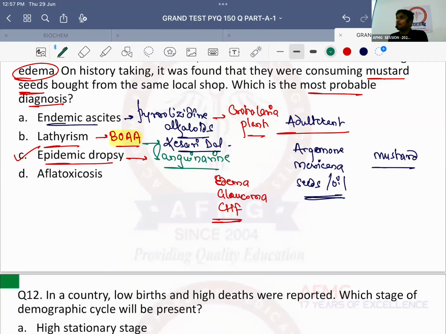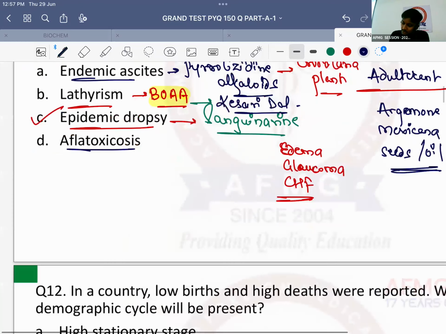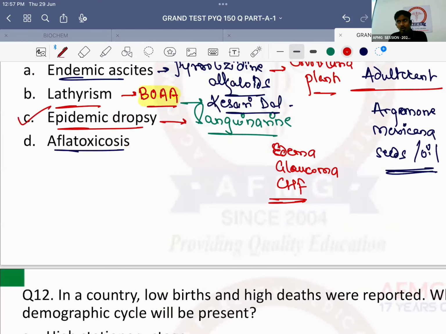Lathyrism can be neurolathyrism or osteolathyrism. In humans we have neurolathyrism which is common. मतलब क्या होगा patient में? Muscle weakness और paralysis हो जाएगा patient में. ठीक है? So that what happens. And last is aflatoxicosis. Aflatoxicosis is due to which toxin? Aflatoxin. Aflatoxin are released by which fungus?